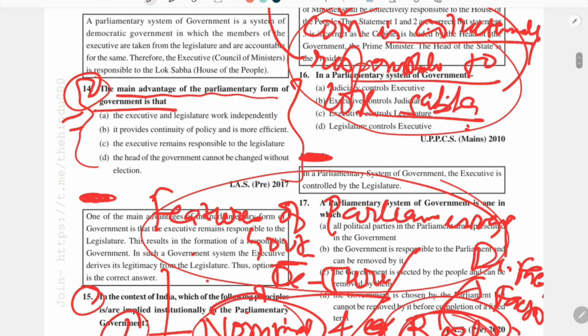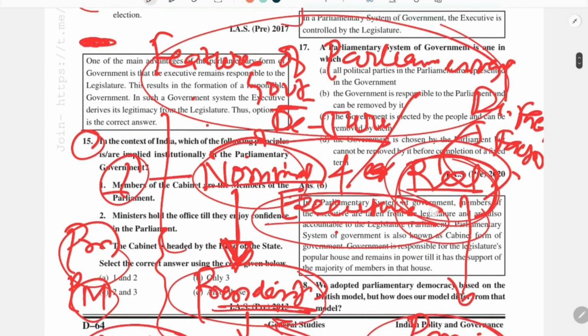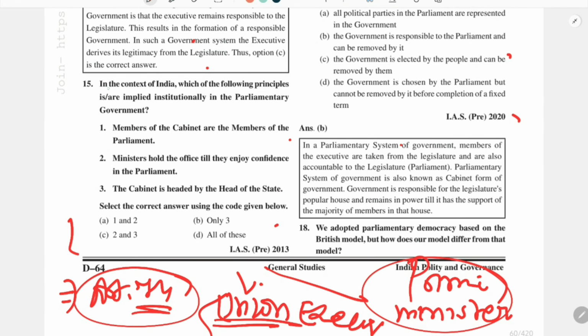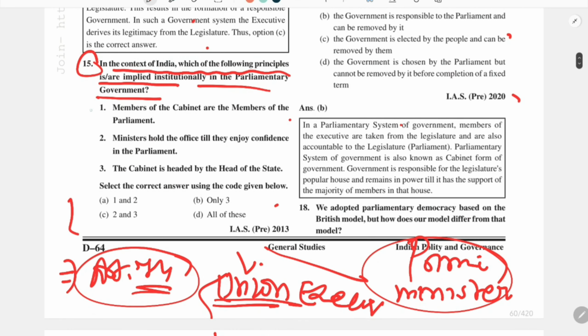So coming to that question which we left, it was question number 15. In the context of India, which of the following principles are implied institutionally in the parliamentary government? So now we can easily solve this question as we have studied the basic features of any parliamentary form of government, particularly with respect to Indian government.